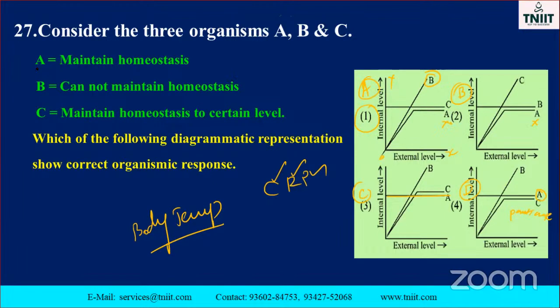So which option is it? A is maintaining homeostasis, a constant level. B cannot maintain homeostasis. C is a partial reproducer. And the last one maintains homeostasis to a certain level only. Up to this level only they can maintain the temperature, then again it will be normal, again constant. This is called partial constant.